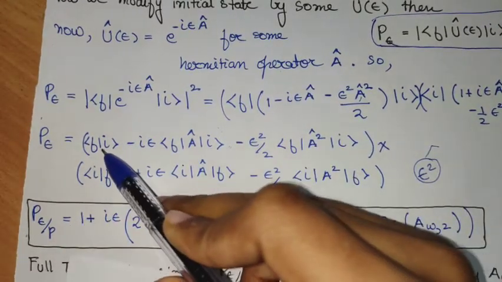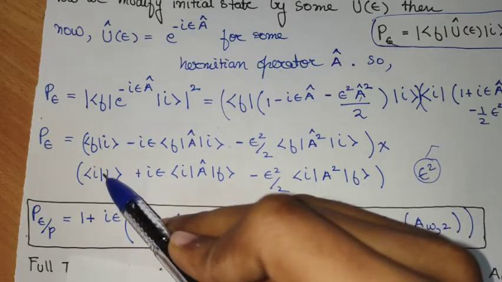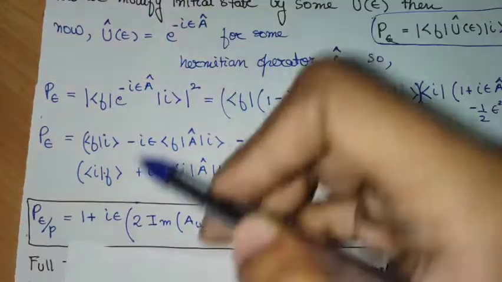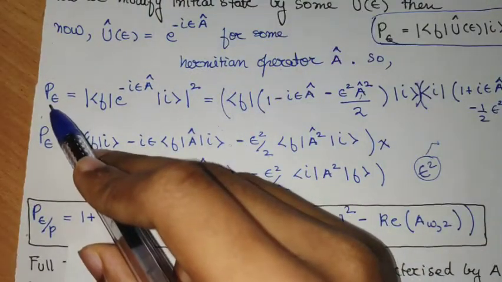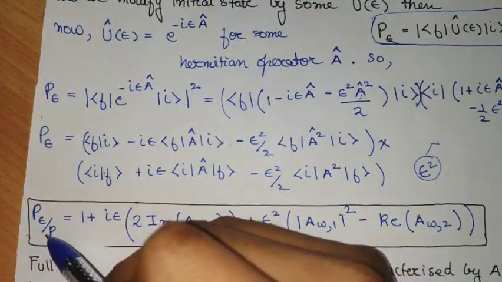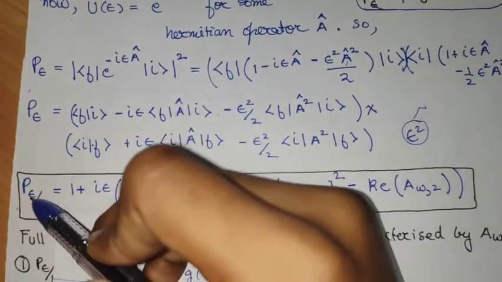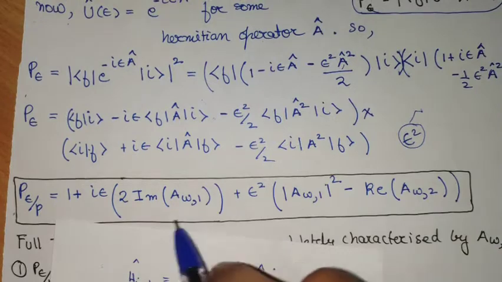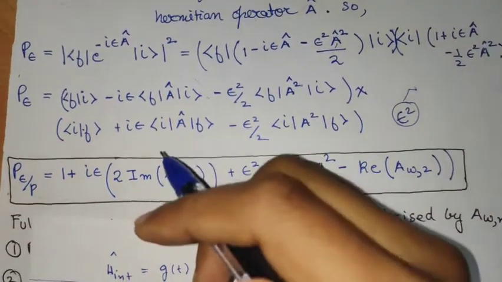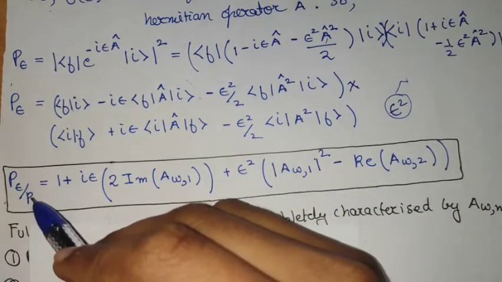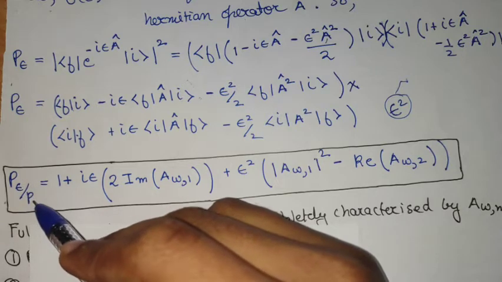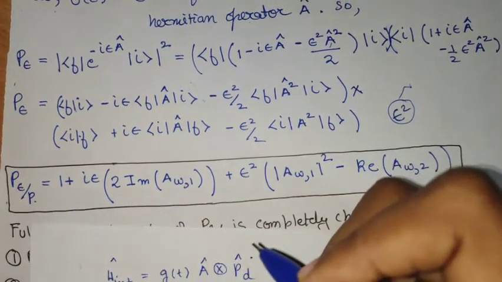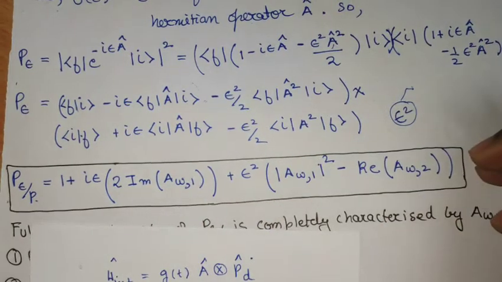Now you see this term goes with this to give the initial probability of transition, that was this. But we can divide by that entire thing to calculate a relative error in the probability of transition. So this is like an error calculation, and this can be brought into such a form that I have written here. So we see how much error there is now compared to the initial probability P. So this is the initial probability and this is the final. So this error is completely characterized by all the possible weak values.